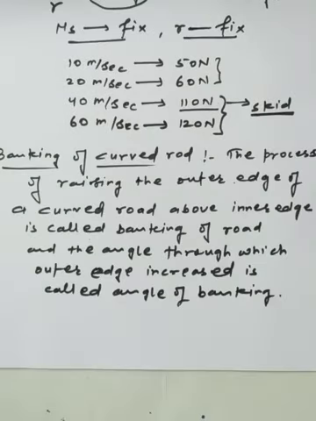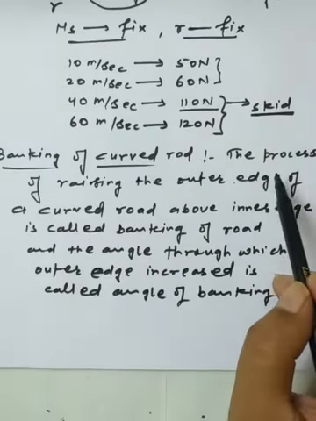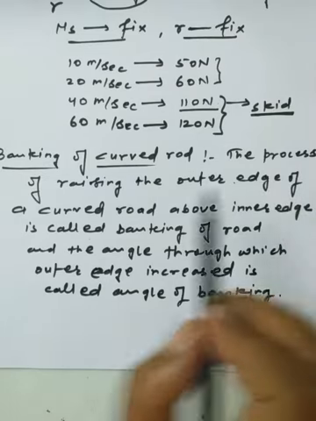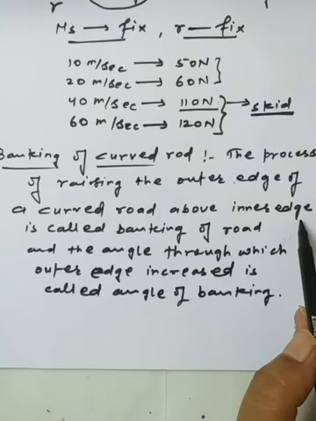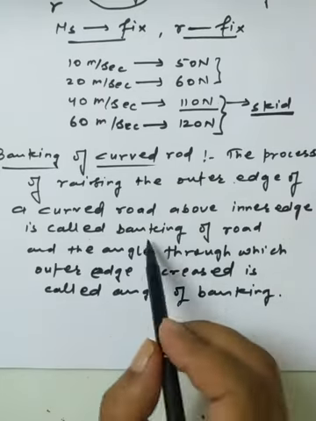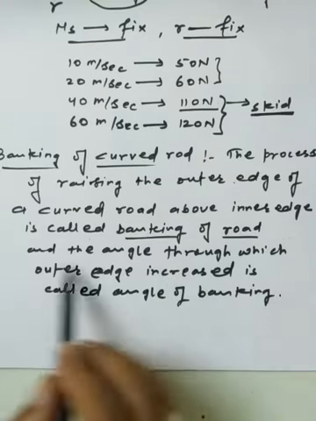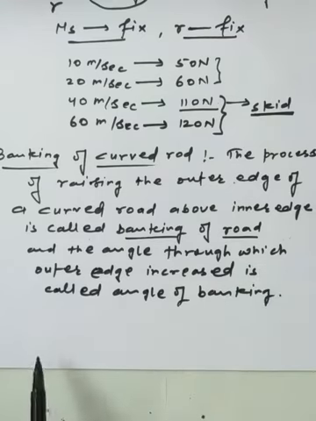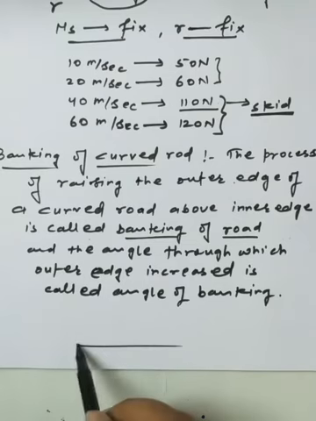One of the basic definitions I have written here: the process of raising the outer edge of a curved road above the inner edge is called the banking of road, and the angle through which the outer edge is raised is called the angle of banking. Further, I can draw the basic diagram.